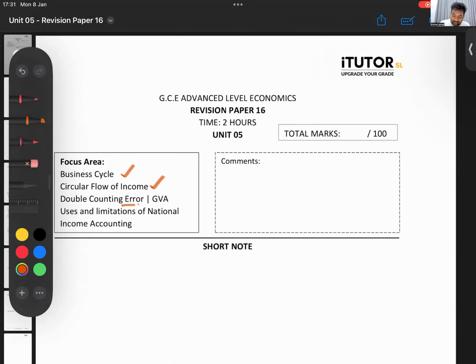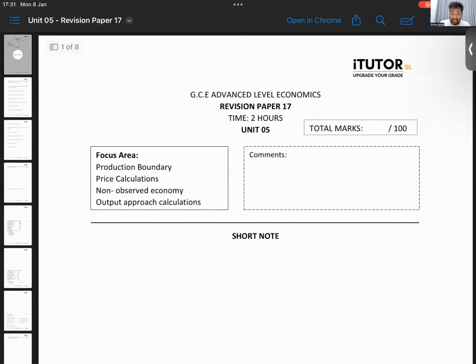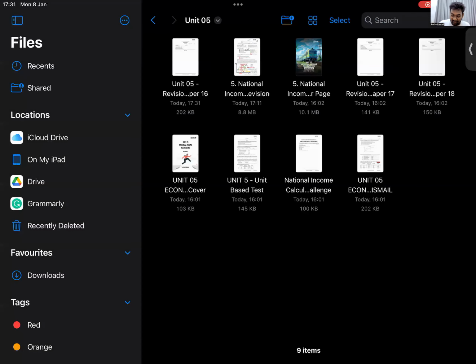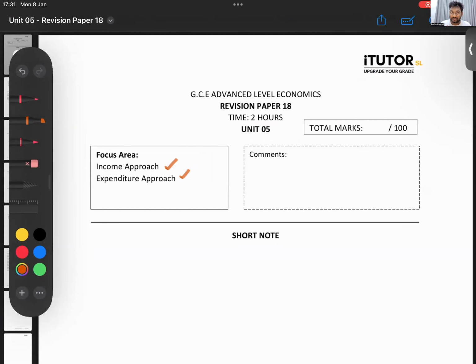Then when you move to revision paper 17, what does revision paper 17 have? 17 has the production boundary, more into the output approach. Price calculations, it has the non-observed economy, it has output approach calculations. Then revision paper 18. Likewise, it's broken down by level. 18 is income and expenditure approach. So these are the topics I have broken and put into small papers. The answer writing part is what I want you all to focus on more.